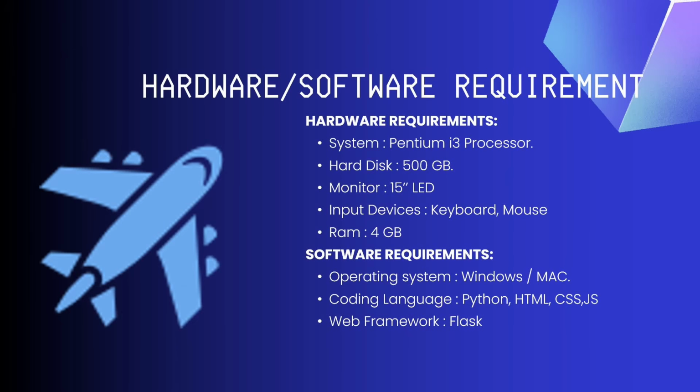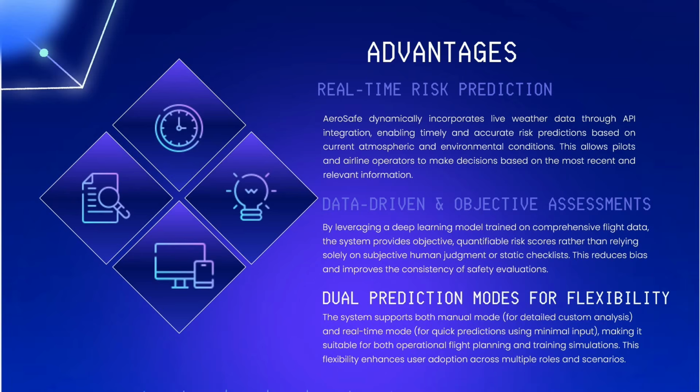To implement this project, we need a Windows or Mac system. Basically, we need 4 GB of RAM to run this project. This project uses Python, HTML, CSS, and JavaScript. These 4 languages are used in this project. For the website framework, we are using Flask with this project. So these are the advantages.